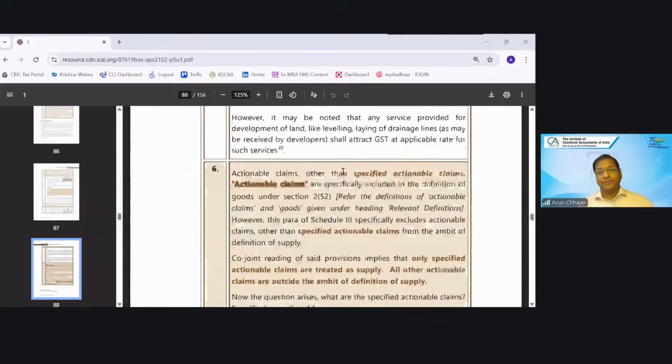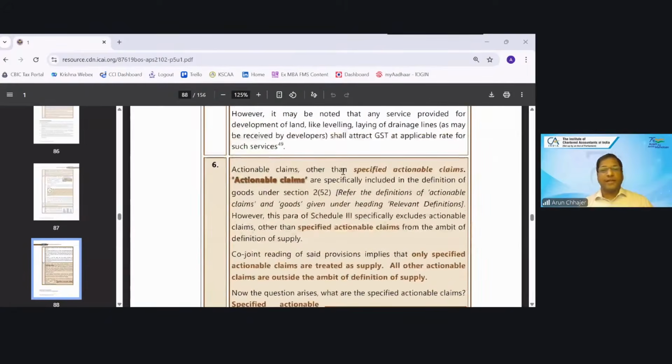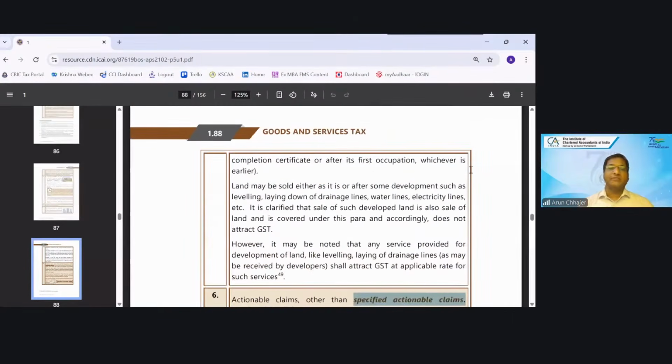Okay. So actionable claim other than specified actionable claim. Can you give me any one example of a specified actionable claim?